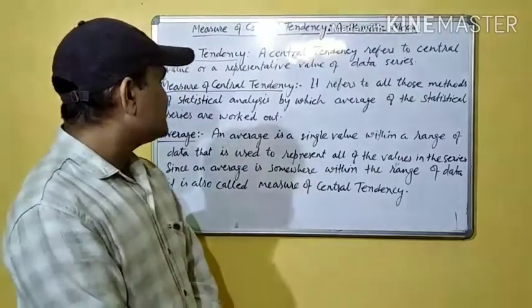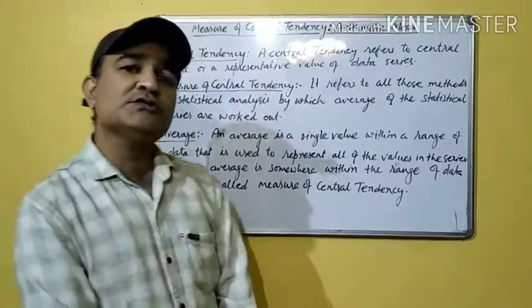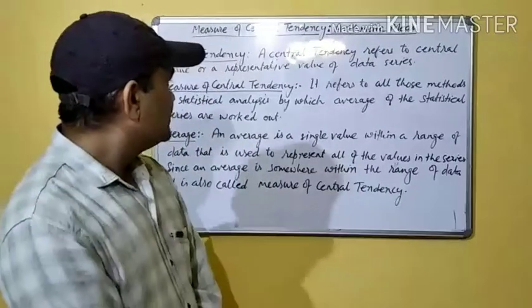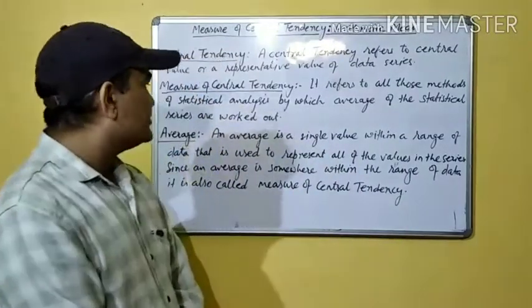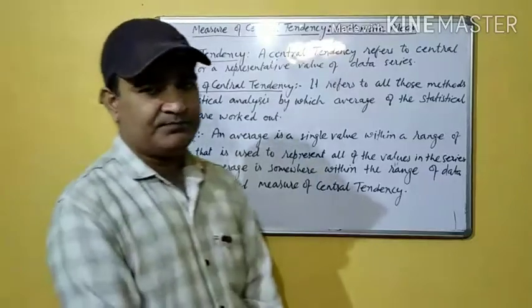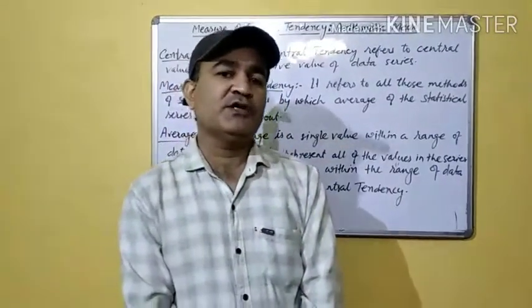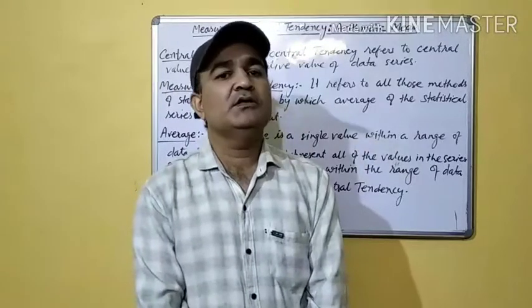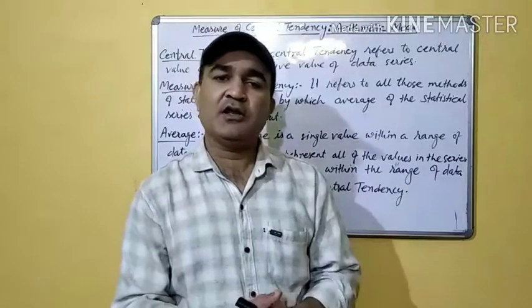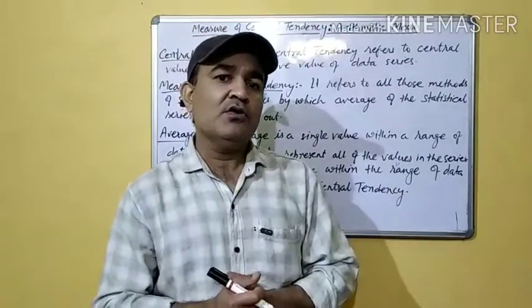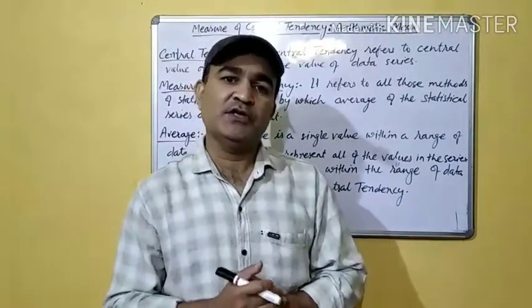And measure of central tendency refers to all those methods of statistical analysis which we use to find out the average of the statistical series is known as measure of central tendency. Means whatever method of statistical analysis we are applying to find out the average of that series will be treated as measure of central tendency.